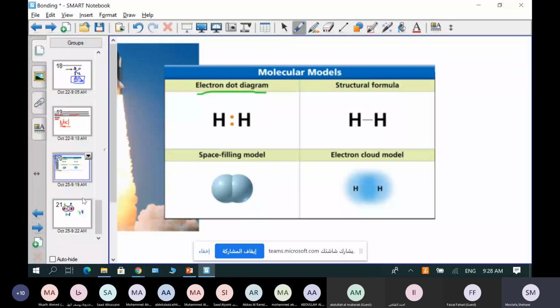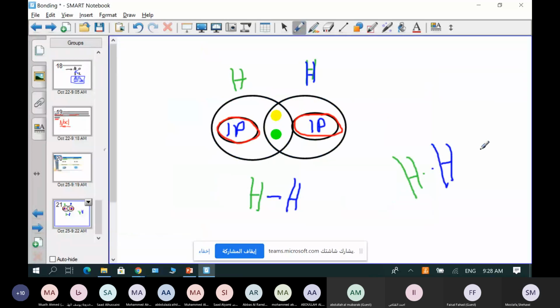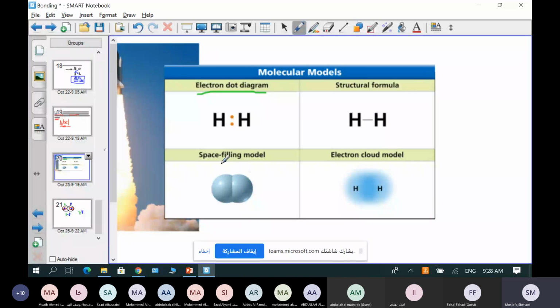Structural formula by representing a dash. I will not represent dots for electrons. I will represent a single covalent bond by a dash. Okay, guys? The third way, by drawing the space filling model. This one shows how the orbitals are overlapping. So this is called space filling model. The last one is called electron cloud model. This one represents the electron cloud.